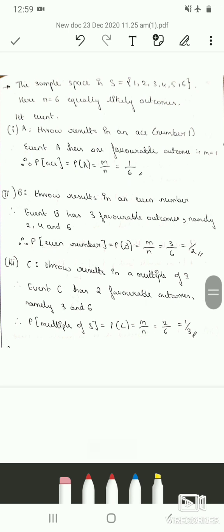The third sub question is, throwing a die results in a multiple of 3. In the sample space, check there are only 2 outcomes that are favorable for event C, that is multiple of 3. So 3 and 6 are multiples of 3. Therefore, event C has 2 favorable outcomes, namely 3 and 6. Our small m is equal to 2. Probability of multiple of 3 is equal to probability of event C, which is m upon n, that is 2 by 6, which is 1 by 3.